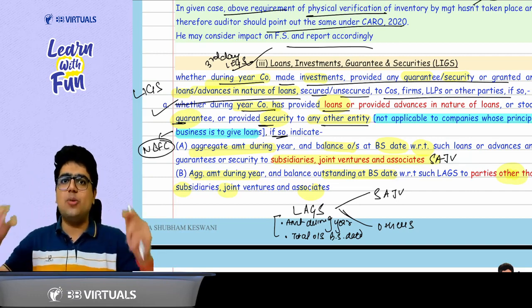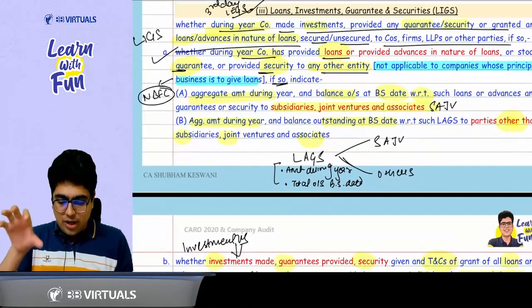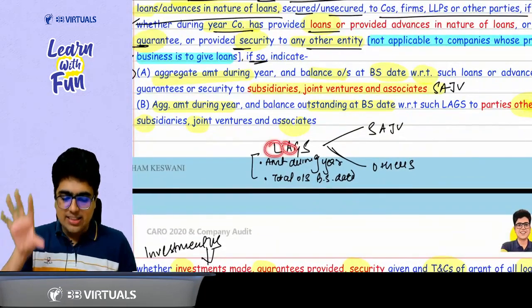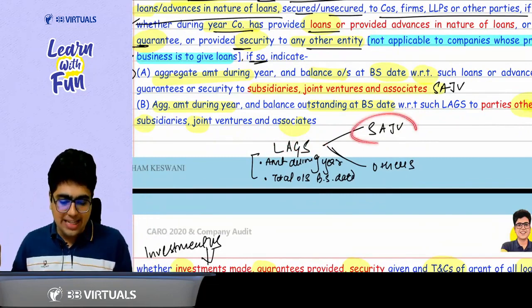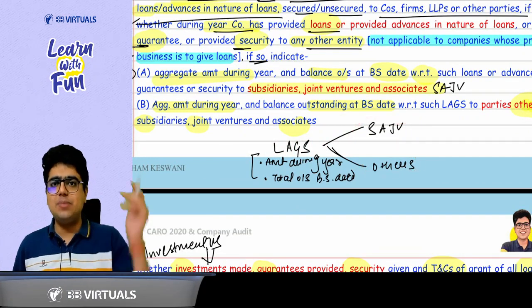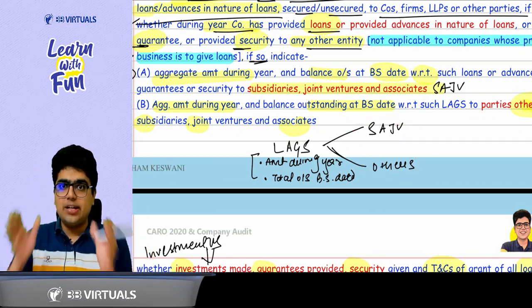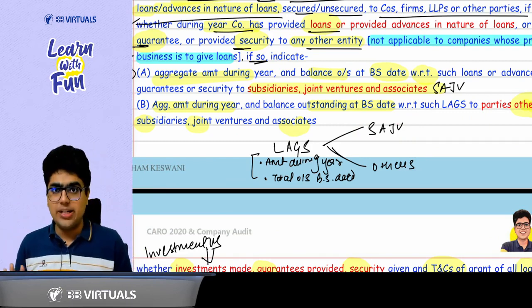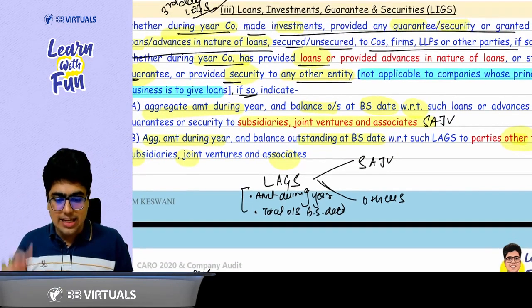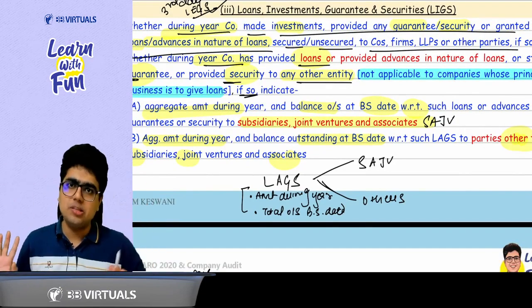First of all, talk about the loans. That is the loans, guarantees and securities. Sir, whatever were the loans or advances in the nature of loans, guarantees or security, you need to bifurcate them between the SAJV and the others. SAJV means subsidiary, associate, joint venture, and the others. What you need to bifurcate? The amount you lend during the year plus the total amount outstanding on the balance sheet date. But remember, this is not applicable to the companies whose principal business is lending only.